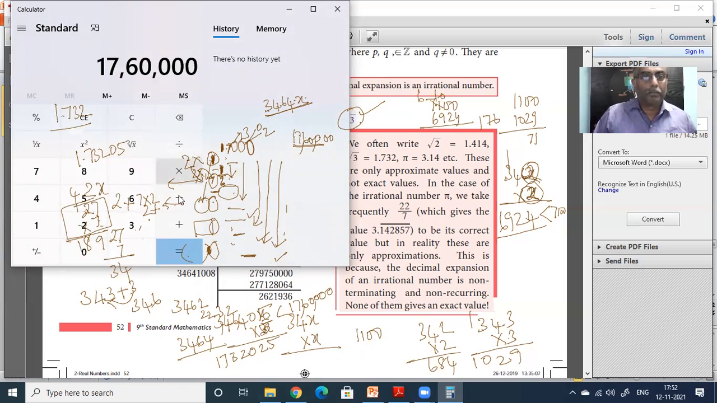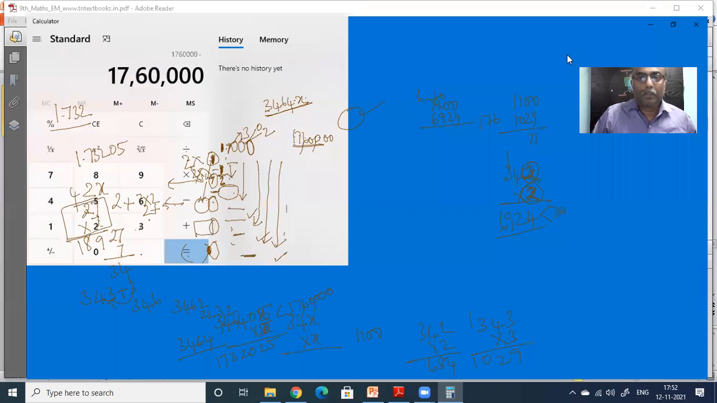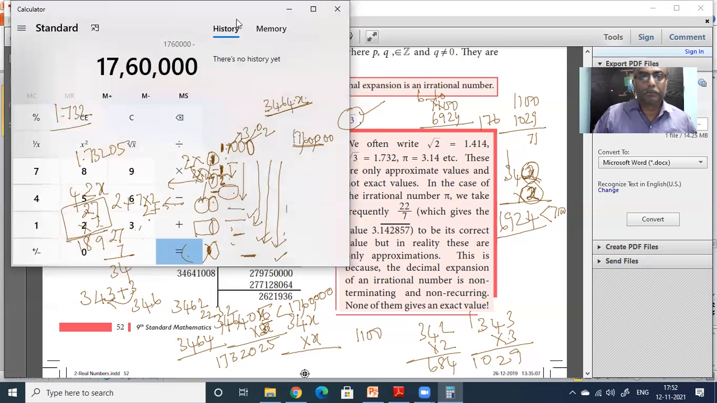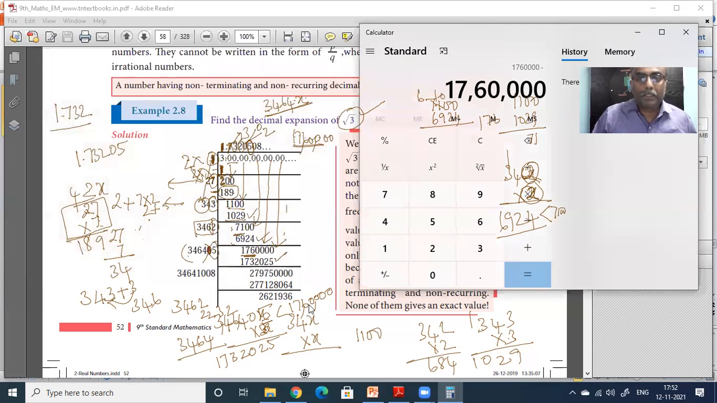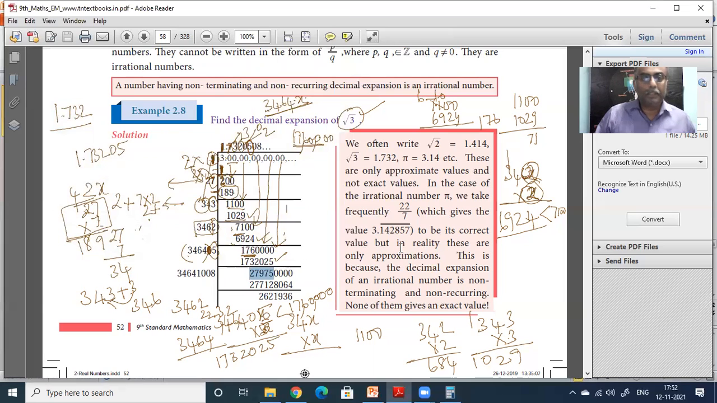1760000 minus what is there? 173. 20225 equal to 27,975. So you see that 27,975 is put there. So you are getting 27,975 there. This is correct. 27,975. Only 5 digits are there. But here what you have?